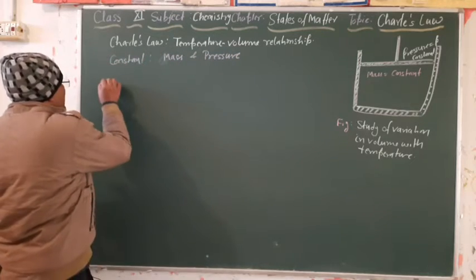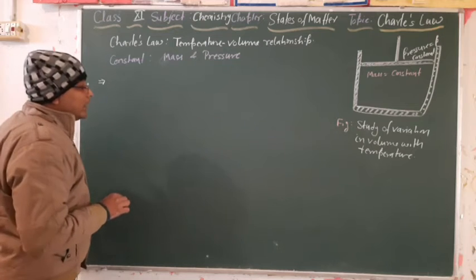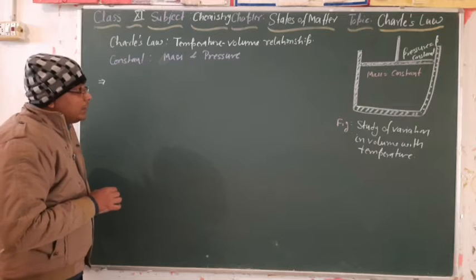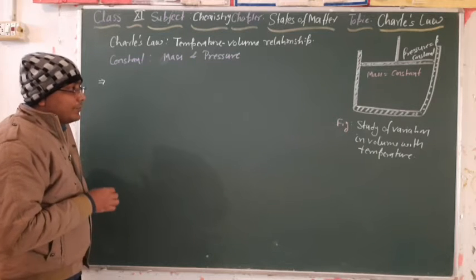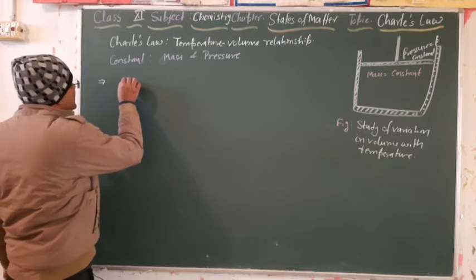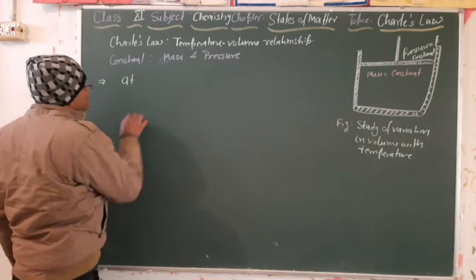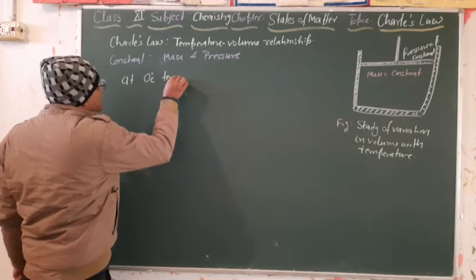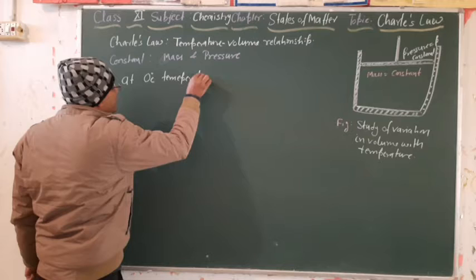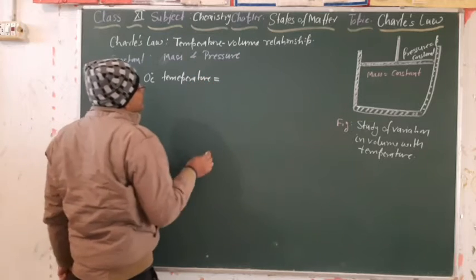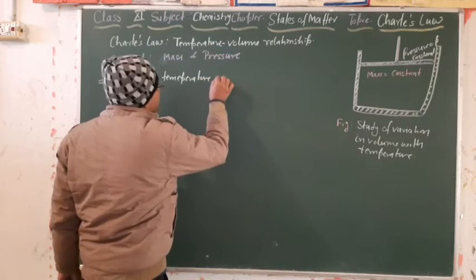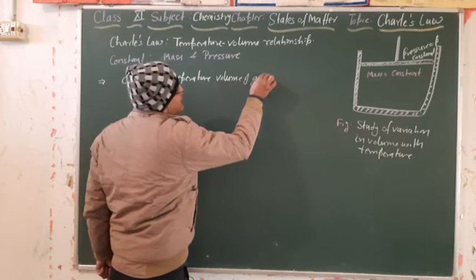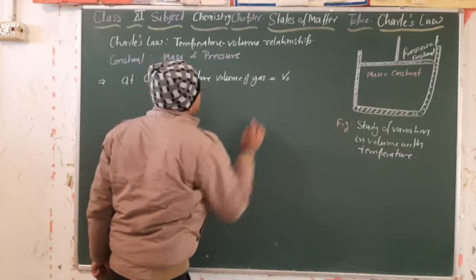On the basis of his observation he made his law. So what was his observation? He noted down the volume at 0 degree Celsius temperature, the volume of gas is equal to V naught.